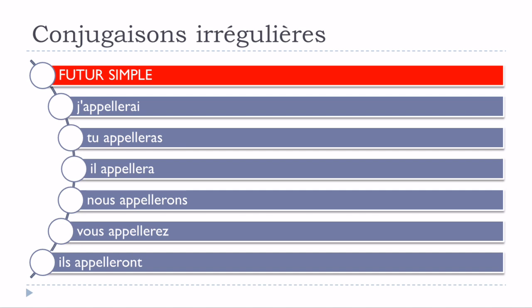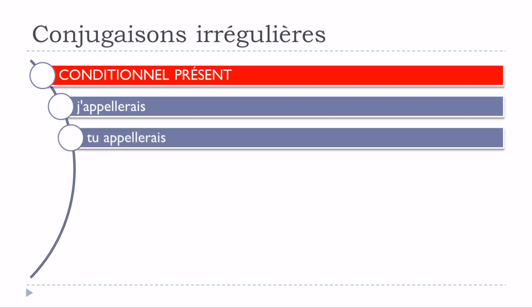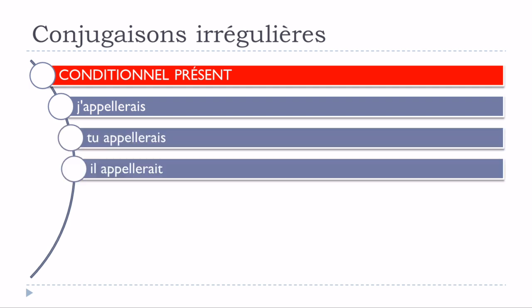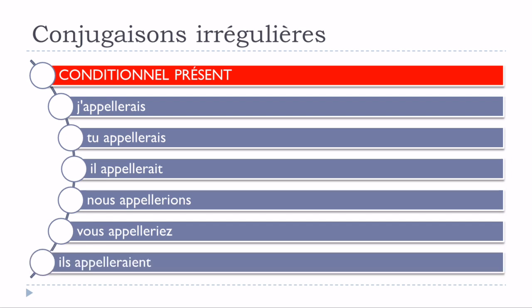Let's see now le conditionnel présent, and it will be exactly the same thing. J'appellerais, tu appellerais, il appellerait, nous appellerions, vous appelleriez, ils appelleraient. Same thing, you've got to double the L, and it does concern all the forms, if you look carefully. J'appellerais, tu appellerais, il appellerait, nous appellerions, vous appelleriez, ils appelleraient.